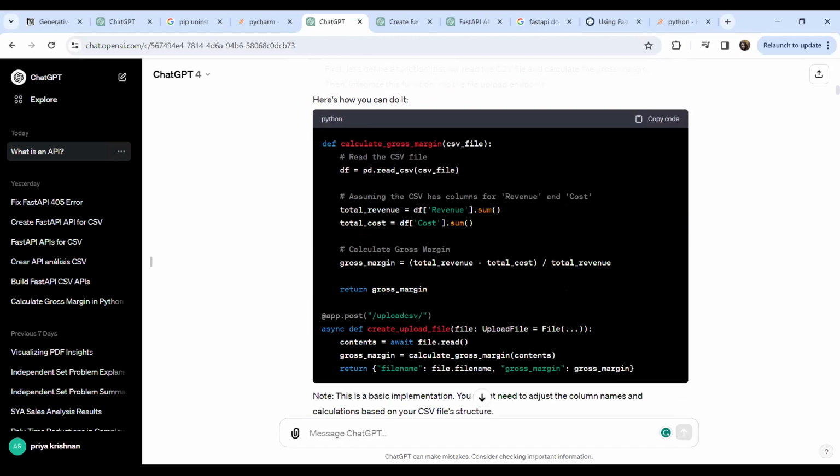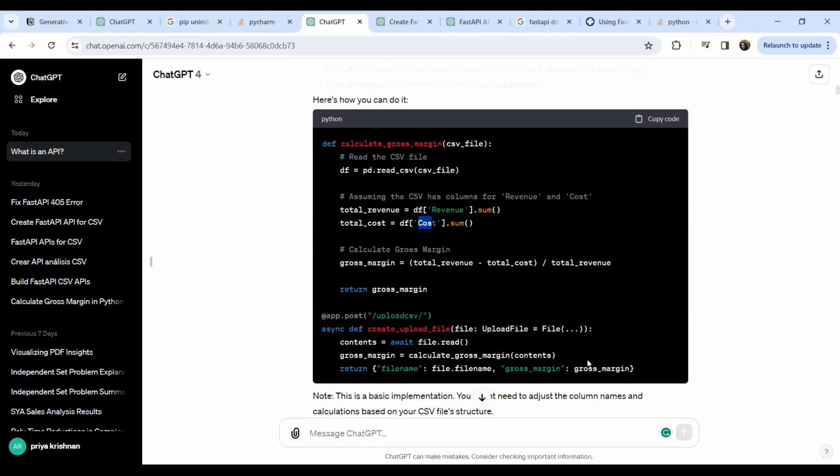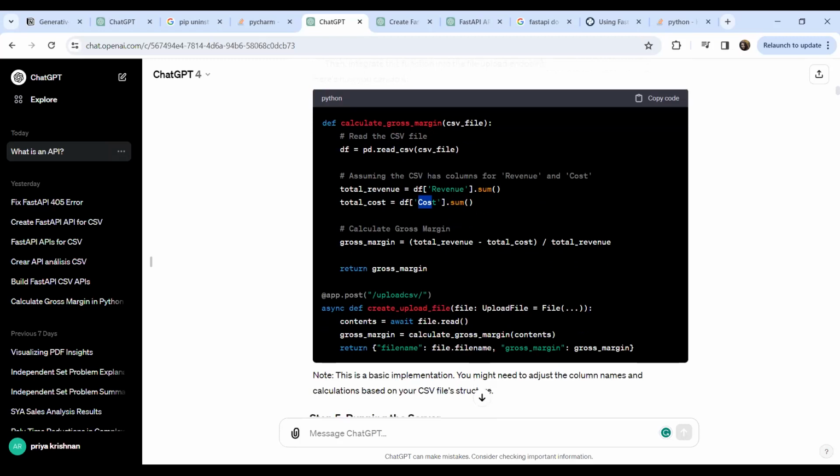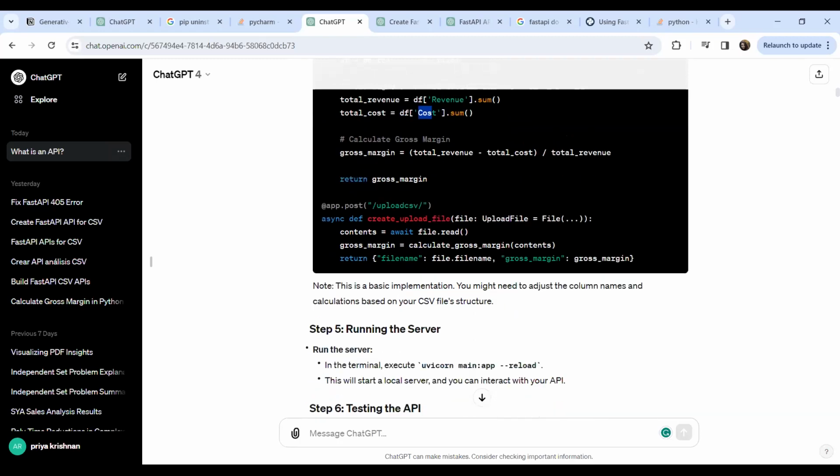I didn't give any formulas, or specify what the columns in that CSV file are, but it automatically pulled those columns and gave me the formula for gross margin, how to calculate it, and how to return that value into this POST method and this decorator. So this is the first step.